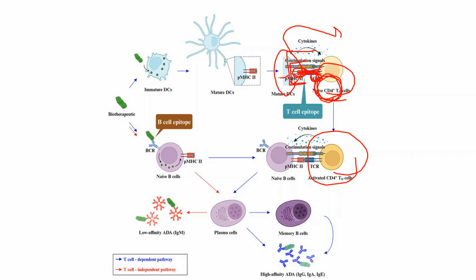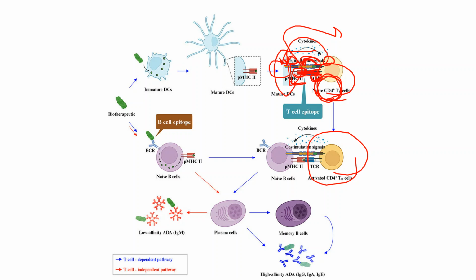Second, once this interaction happens, the CD80 of the naive T helper cells interacts with CD86. This CD80 and CD86 co-stimulatory interaction is important, and after that it will release cytokines and bind, and this co-stimulation happens.